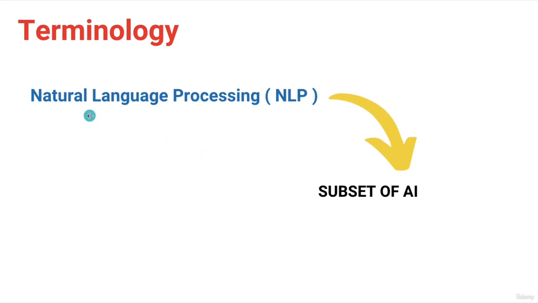So now guys, the next term we have is natural language processing, that is NLP. It is a subset of AI. In a very simple way, we have understood what AI is. So you can say that NLP is a subset or a part of AI. Natural language processing means when an AI can understand our human language and respond according to that.